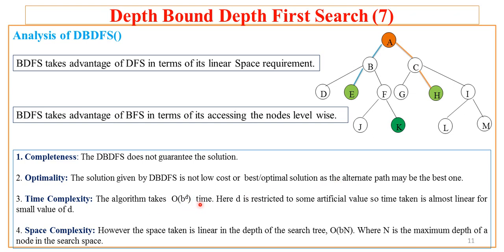The time complexity is b raised to power d, where b is the branching factor and d is the depth. As we have restricted the DBDFS with an artificial value, the value of b raised to power d is somewhat linear in nature, so it takes less time. But still, for larger depth, b raised to power d is quite a large value. It is an exponential value, and it takes linear space, as already discussed. It takes the space of big O of b raised to power n, where n is the maximum depth of the node in the search.